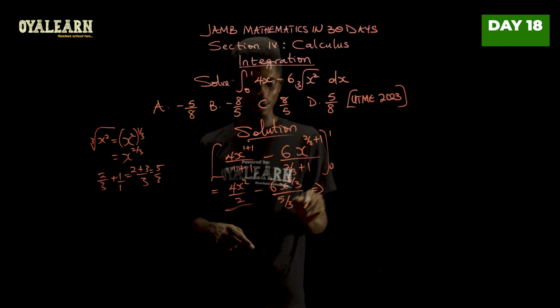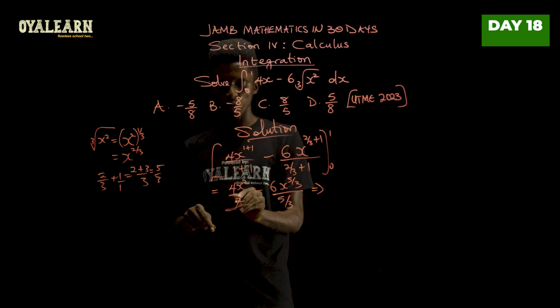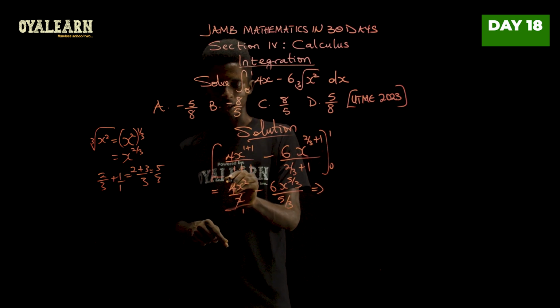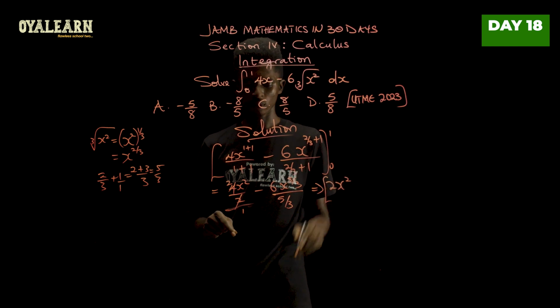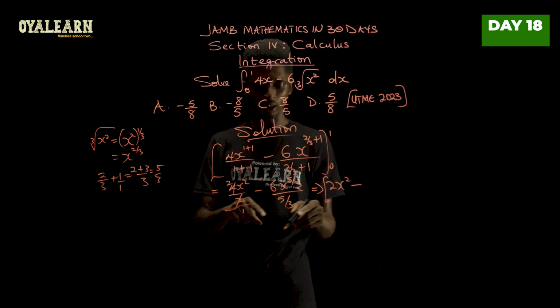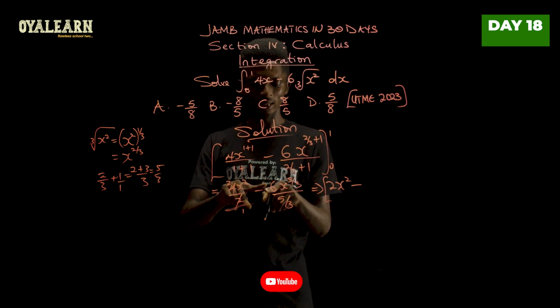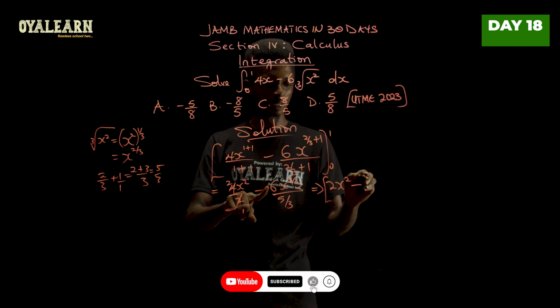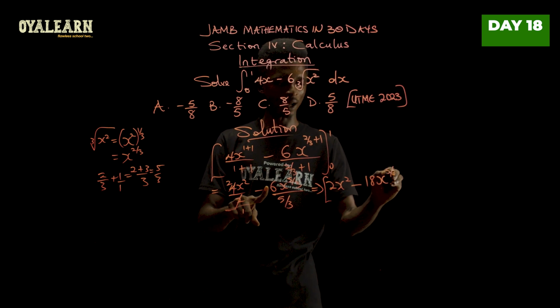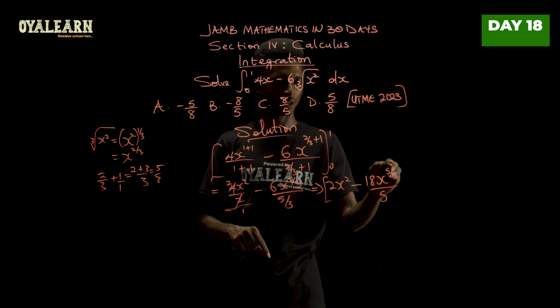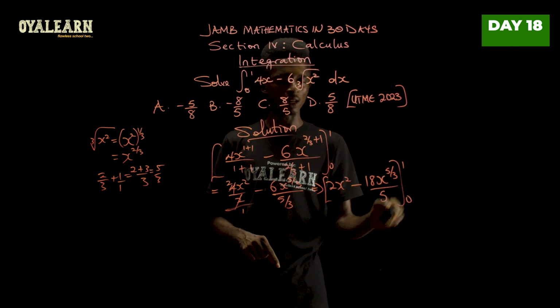So we can rewrite this because 2 here 1, 2 here 2. So we would have 2x squared, right? Minus, from here the 3 can go up, and 3 times 6 will give us 18. So 18x raised to power 5 over 3 all over 5. And from 0 to 1.